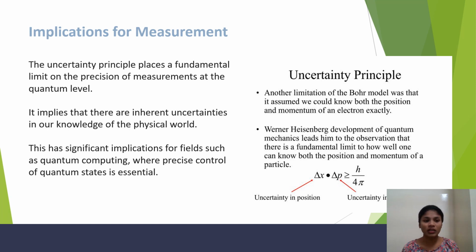Implications for measurement. The uncertainty principle places a fundamental limit on the precision of measurement at the quantum level. It implies that there is inherent uncertainty in our knowledge of the physical world. This has significant implications for fields such as quantum computing, where precision control of the quantum state is essential.